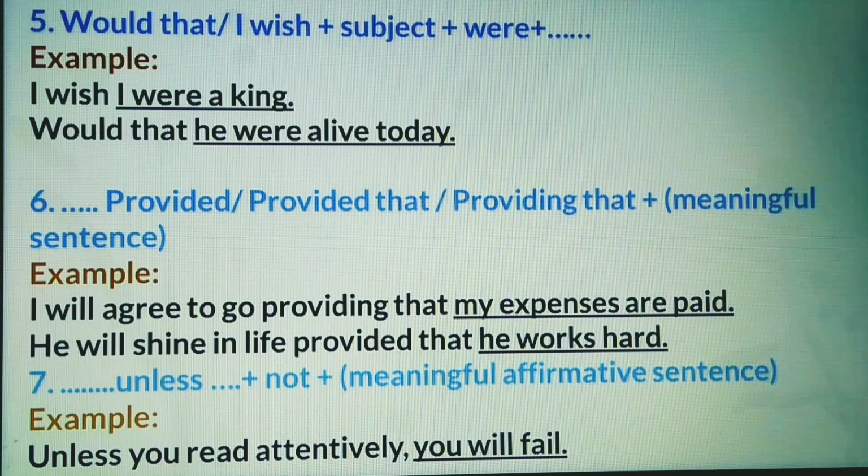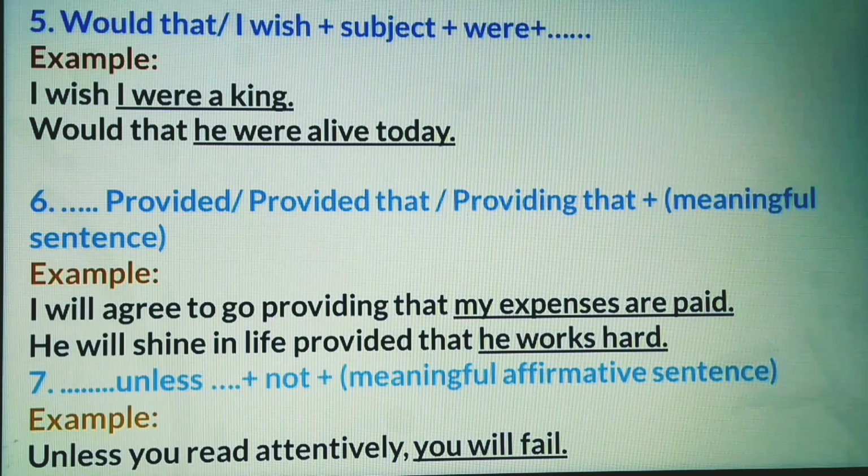Number 6. If you find incomplete sentence with provided, provided that, or providing that, to complete the sentence, a meaningful clause will come to complete it. Look at the example. I will agree to go providing that my expenses are paid.